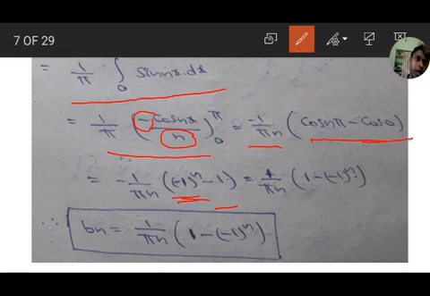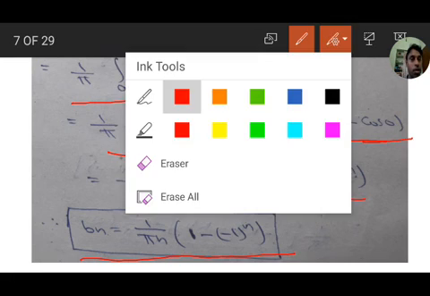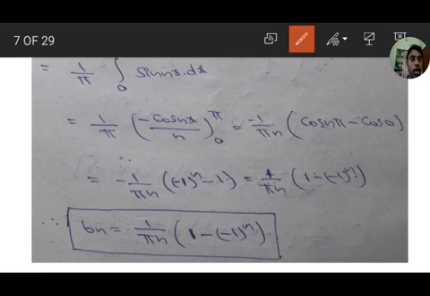Therefore, if you multiply with minus 1 by pi n, it is 1 by pi n times 1 minus minus 1 to the power of n. Therefore bn equals 1 by pi n times 1 minus minus 1 to the power of n. This is the bn value. So this a naught value, an value, bn value we substitute in equation 1.